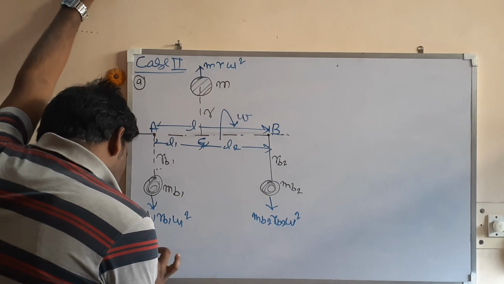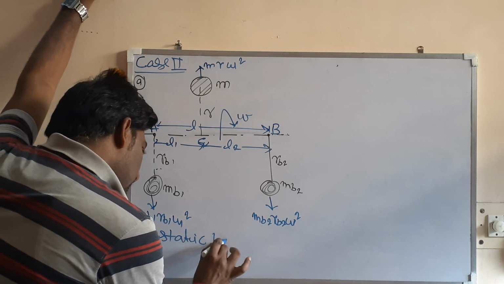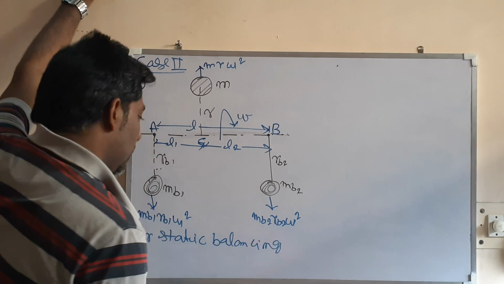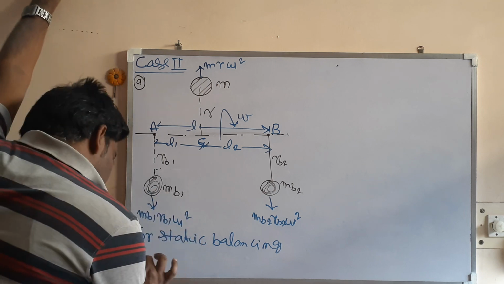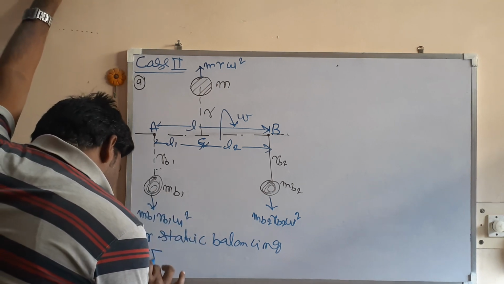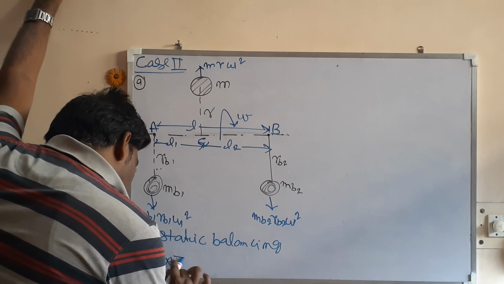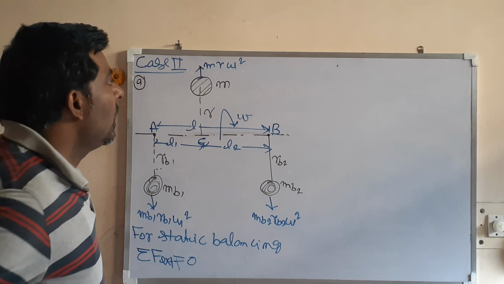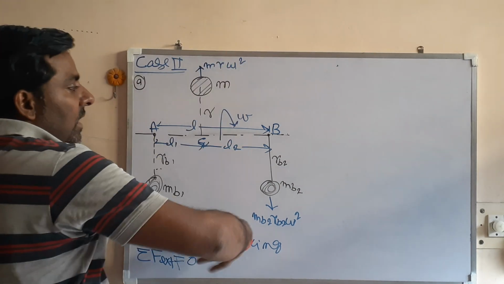Number 1, for static balancing. What is the condition for static balancing? The summation of external force on the system should be 0. This means the upward force is equal to the downward force because they are in the same plane.